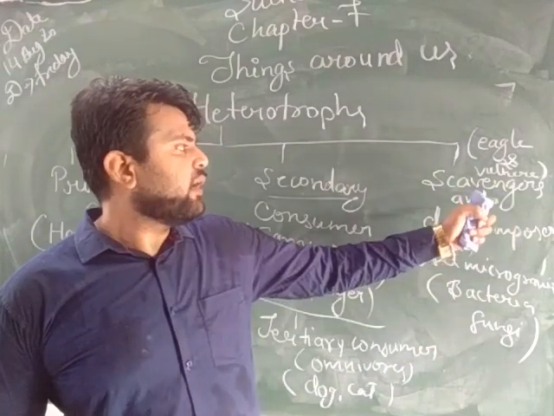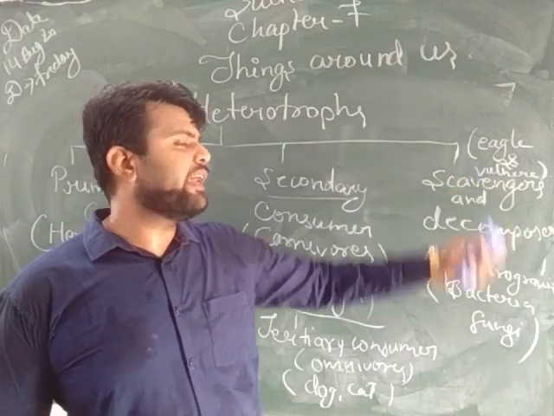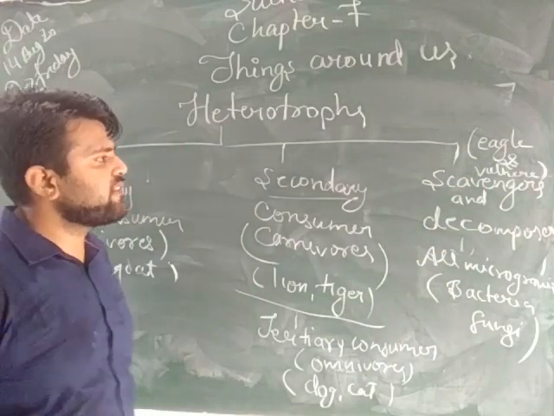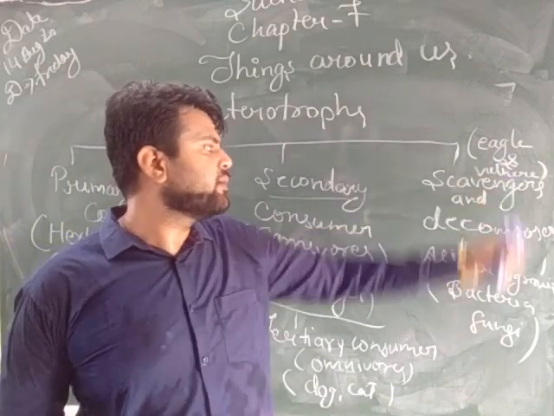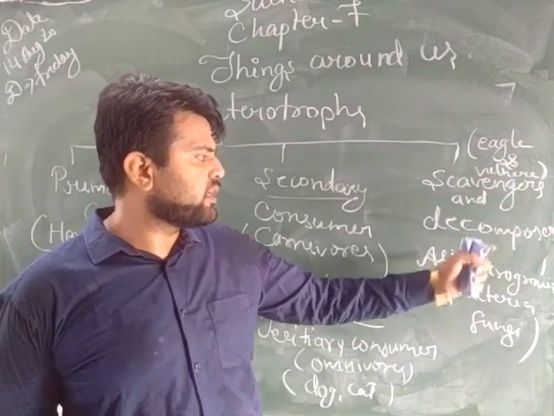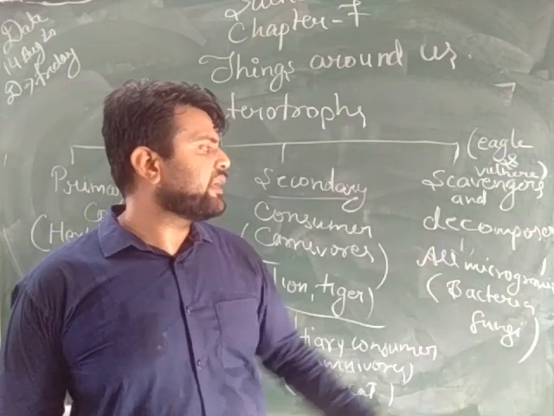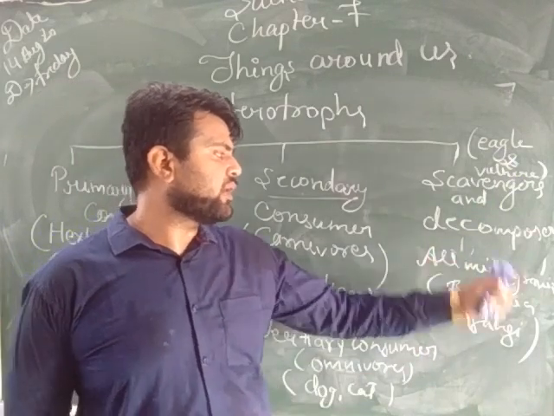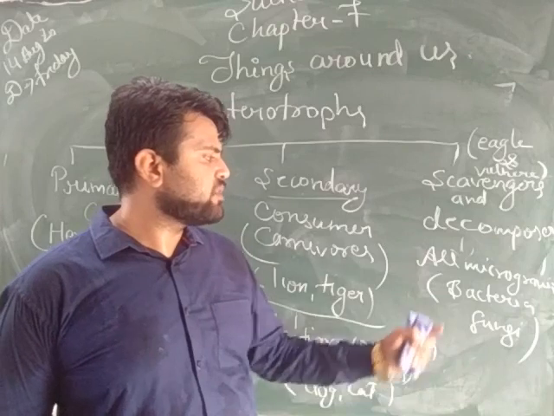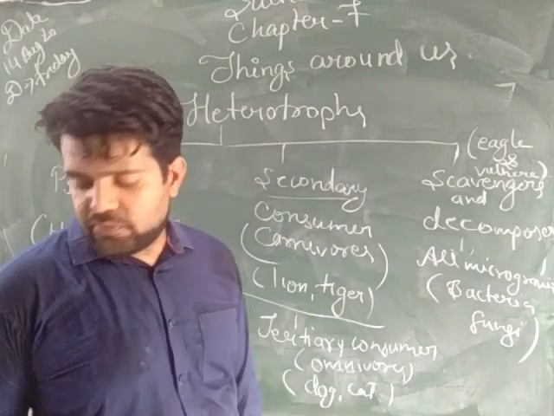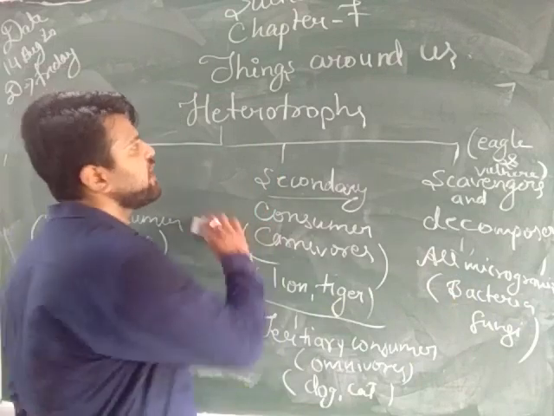Scavengers are the organisms that feed on dead animals. Examples are eagle and vulture. Last we saw the decomposers. Organisms that feed on decaying organic matter are called decomposers. Examples are microorganisms like bacteria and fungi. So this is the quick revision we have seen.